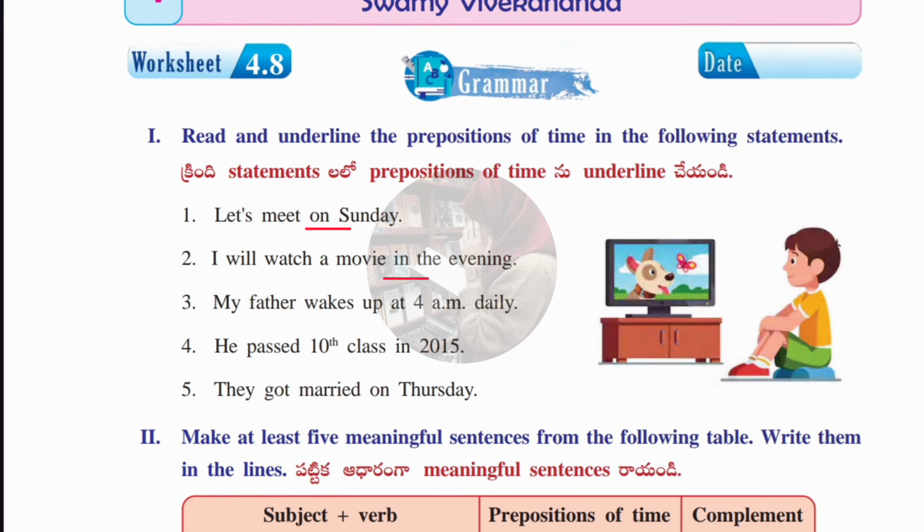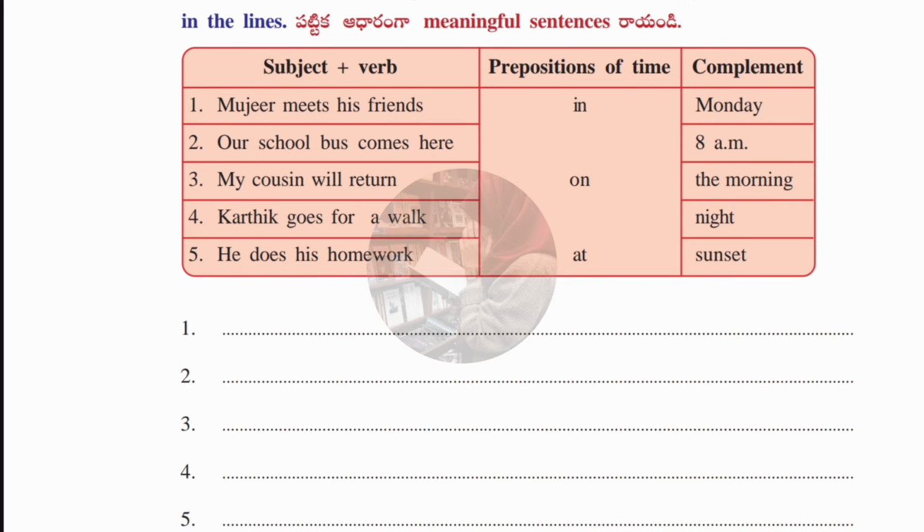Third one, my father wakes up at 4 a.m. daily. At is the preposition. Next one, he passed 10th class in 2015. In is the preposition. Next, they got married on Thursday. On is the preposition. Okay guys, let's move on to the second Roman, where one table is given and with the help of that table we have to make meaningful sentences.